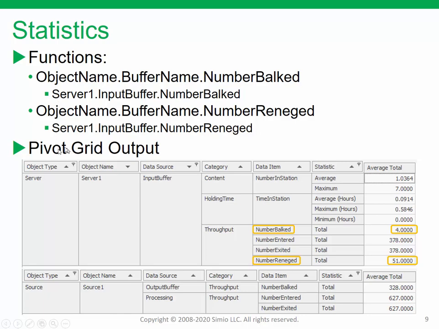And if you look in the pivot grid example that we see here, here's my server1 object, here's my input buffer, and there's my number balked and number reneged for the input buffer. And we would have that same thing for input buffer and output buffer for all of the object instances that we have in our model. We can also use these functions if we want for experiment responses, if we're interested in that information during our experimentation. And so that concludes this video, and as I mentioned, in the next video we will be doing a workshop that involves both balking and reneging.